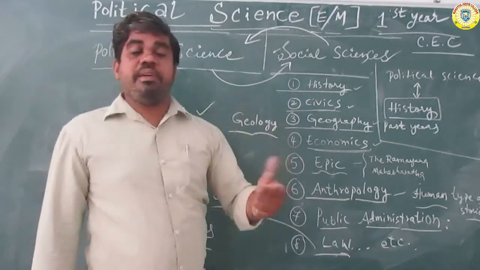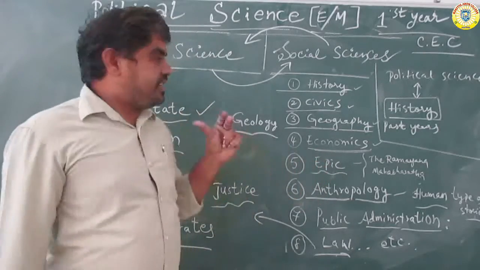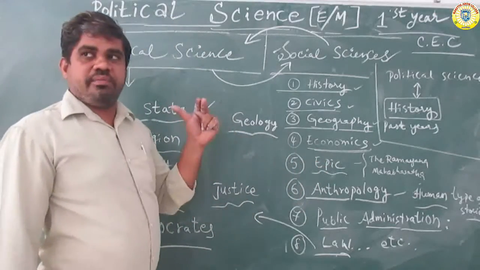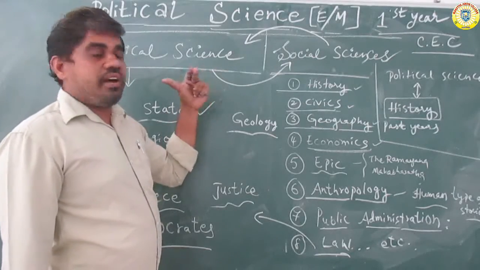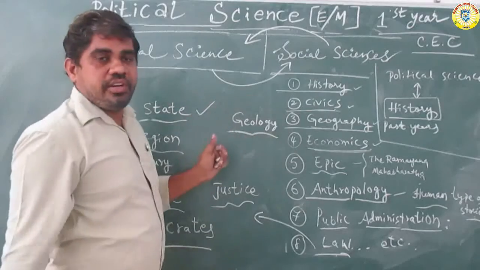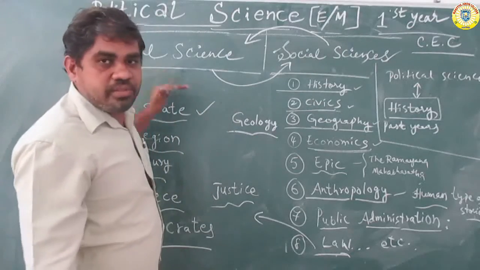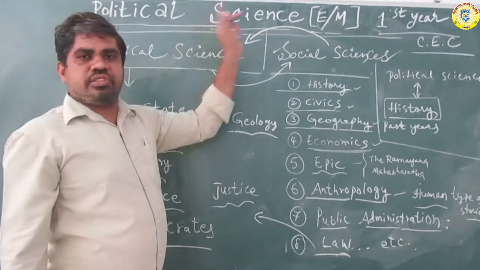Political science is about people's relations, the direct relation of the system. For example, take one government. Government means how to manage, how to form, how to function, how to divide the groups. These are mainly the political systems. It is the main difference between political science and social sciences.